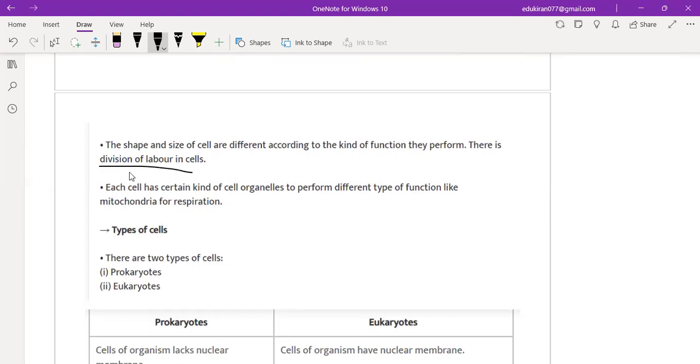Okay. Now, the shape and size of cells are different according to the kind of function they perform. This is called division of labor in cells. So not every cell will be the same, right? They are different in size and shape, depending on what they do, what their function is. Each cell has certain kinds of cell organelles to perform different types of functions. So the cell itself is not going to perform the functions, na? The cell has cell organelles, and these organelles basically help in performing the functions. Clear? Yes, ma'am.